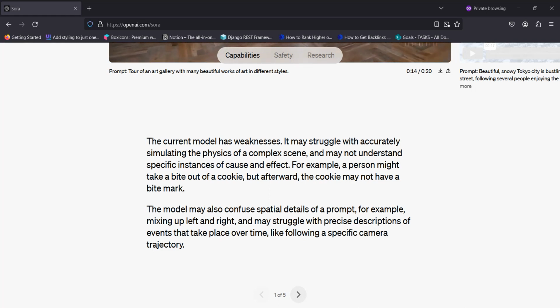So this is all about Sora, and we are waiting for this. This is going to change filming things.